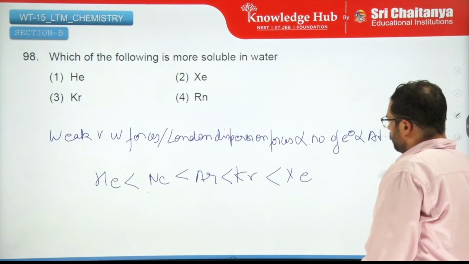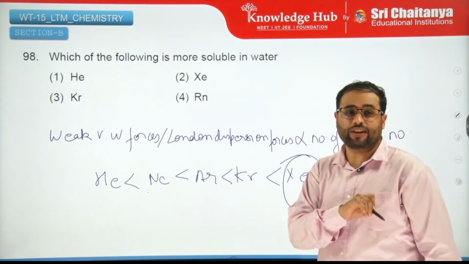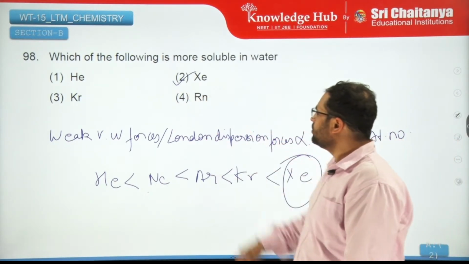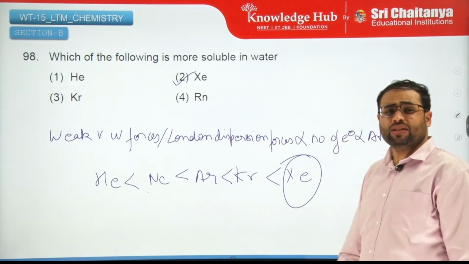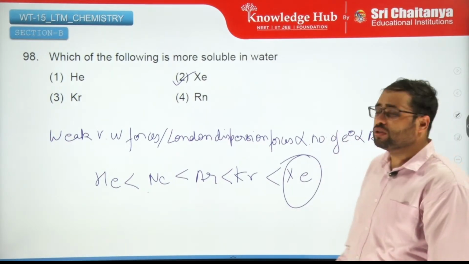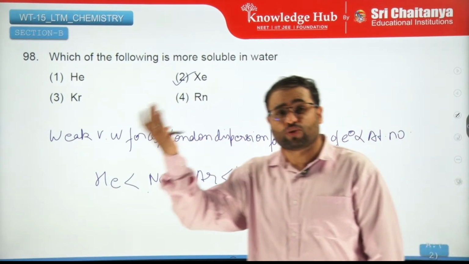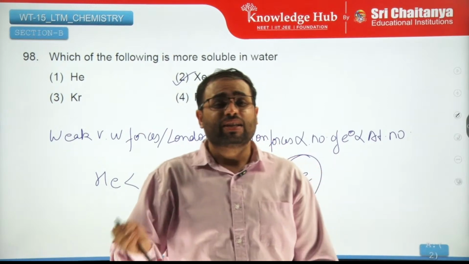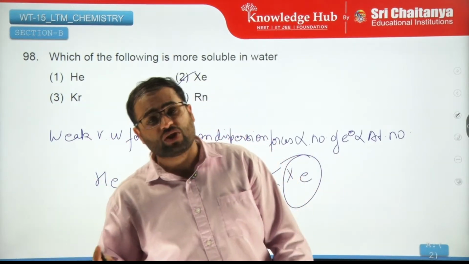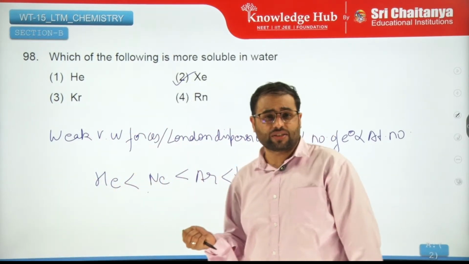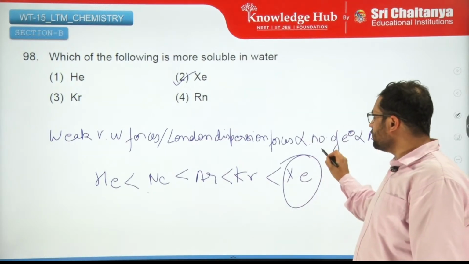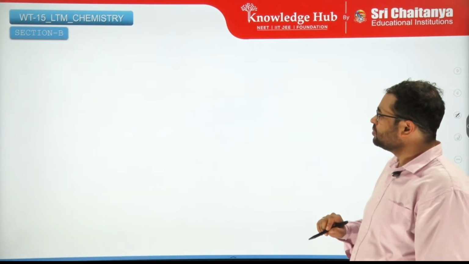So the most soluble is xenon, because of high van der Waals forces of attraction. At radon, the size becomes so high that the distance becomes too much and the forces of attraction are not that strong. So a fine balance is found at xenon.